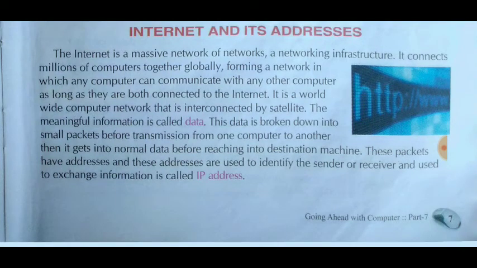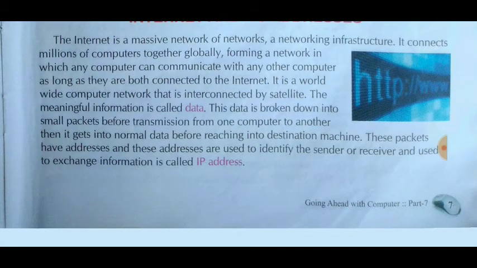The data is broken down into small packets. If data or information is large, it is broken down into small pieces, and each piece is known as a packet, before transmitting from one computer to another. Then it becomes normal data again before reaching the destination machine. Once all the packets reach the destination, they are rearranged according to the address.